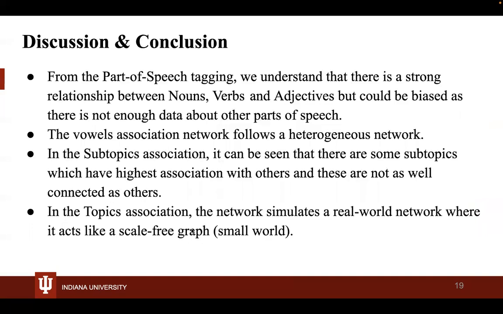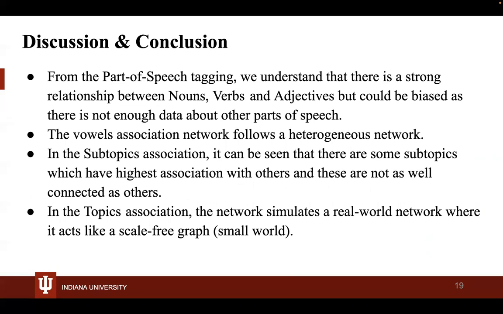Next slide, please. So from all four methodologies, we can conclude that in the part of speech tagging, there is a strong relationship between the three main prominent parts of speech, which are nouns, verbs, and adjectives, but there's not enough data to say more about it, hence it could be biased. And the vowels association network follows a heterogeneous and sparse network.